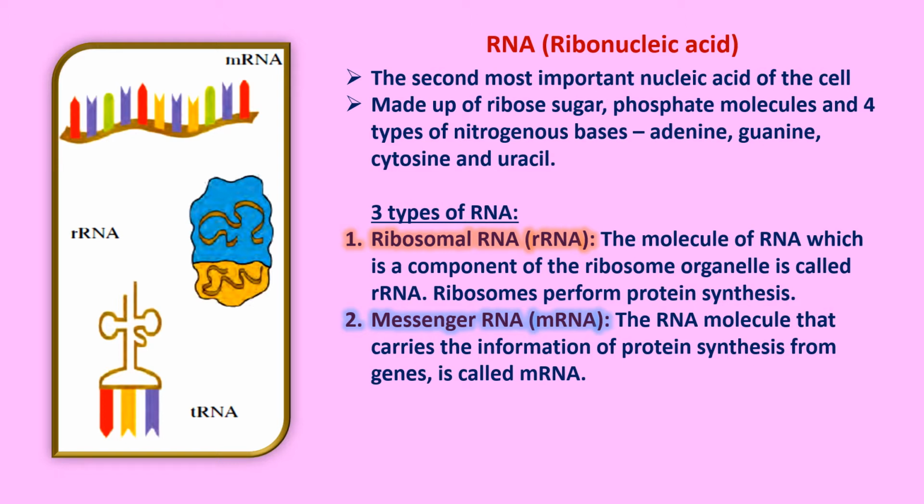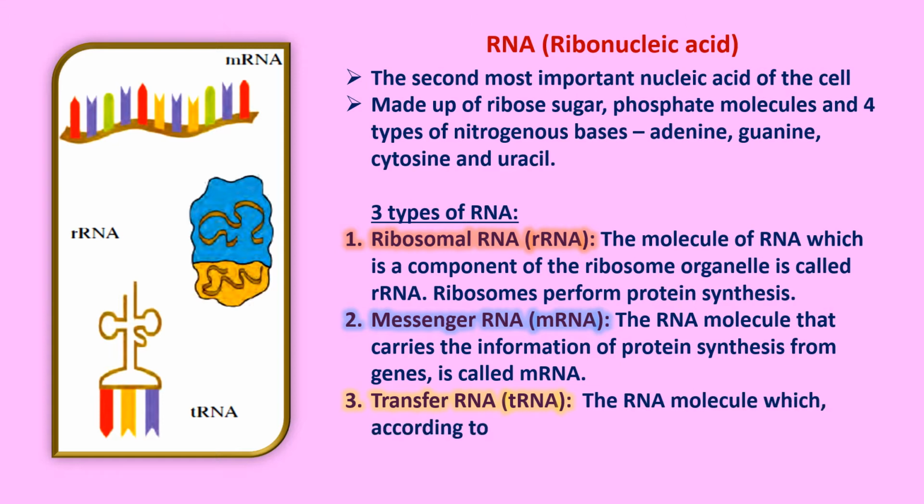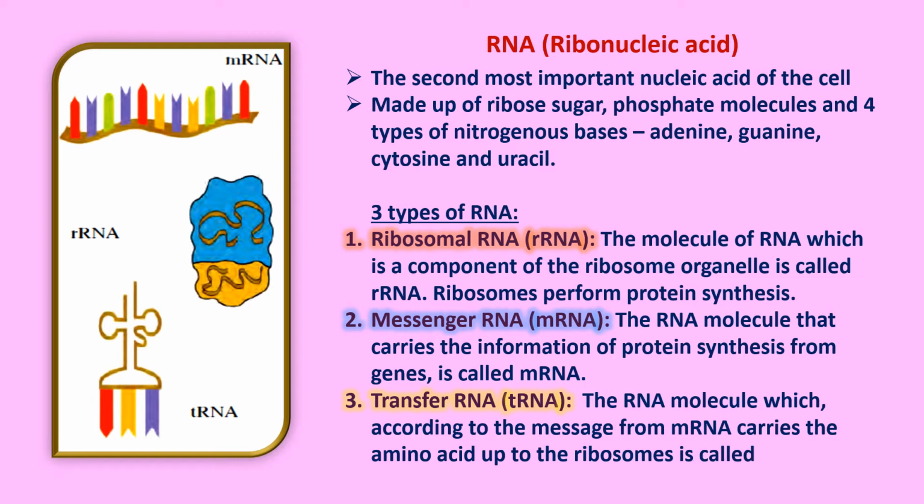Because it carries that information from the genes in the nucleus to the ribosome in the cytoplasm, it is called messenger RNA. Third is transfer RNA, the RNA molecule which, according to the message given by the mRNA, carries an amino acid up to the ribosome. That RNA is called transfer RNA.